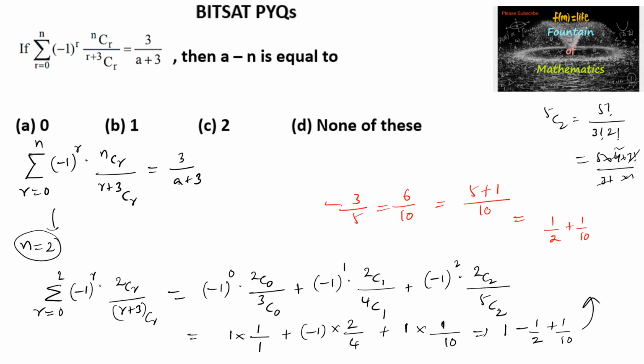So 3 upon 5 we can compare with 3 upon a plus 3. So we can say a plus 3 is equal to 5, so a is equal to 2. So we consider n equal to 2 and we got a equal to 2. So 2 minus 2 is 0. So we can go with option A. Option A is the answer.